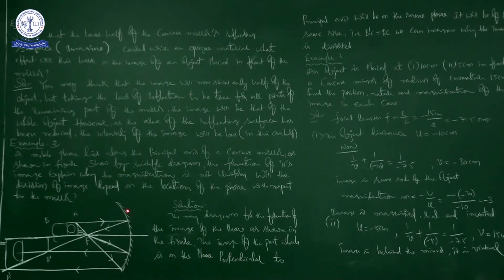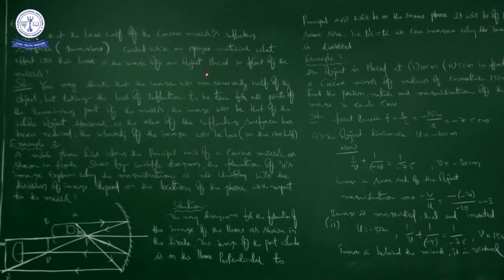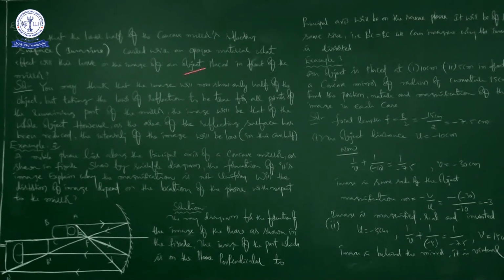Suppose that the lower half of the concave mirror's reflecting surface, just imagine, is covered with an opaque material, optically opaque, which does not allow light.